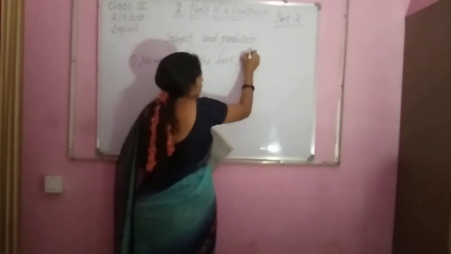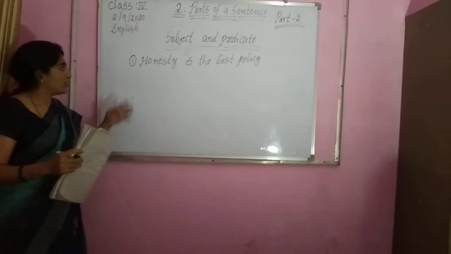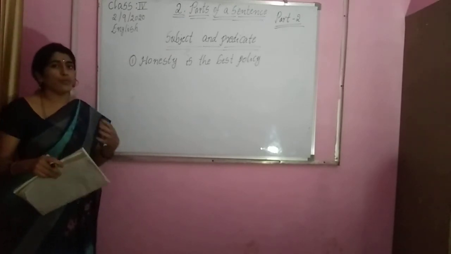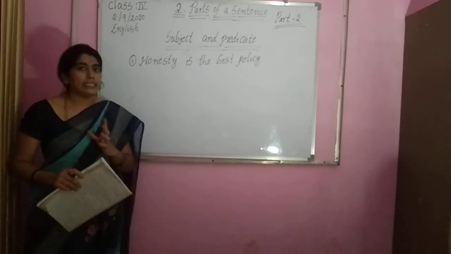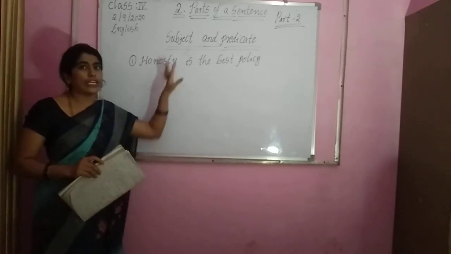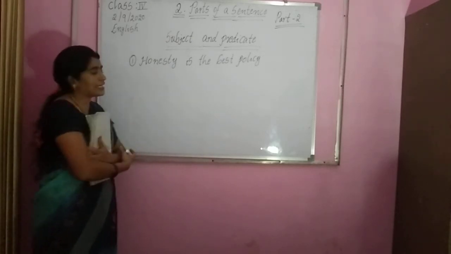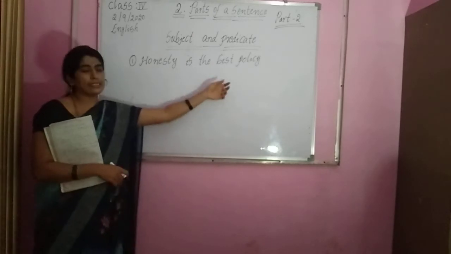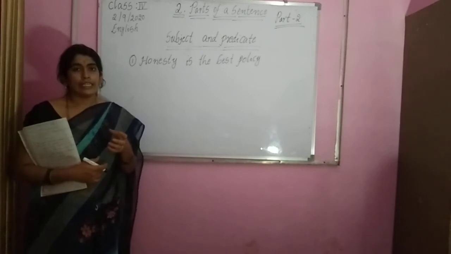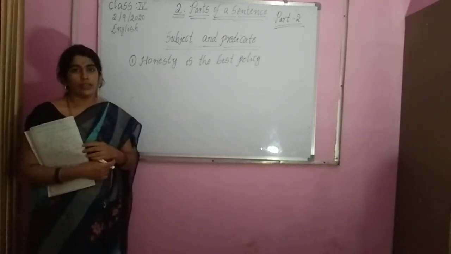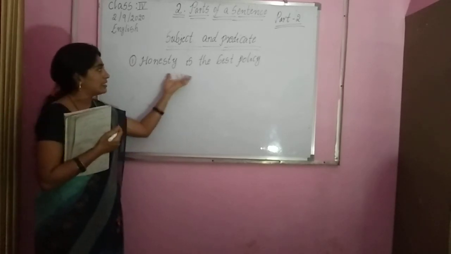Last class I already explained two examples. Today we will discuss some more examples. If we discuss more examples, we can easily understand what is subject and what is predicate of the sentence. Here what is the sentence, children? Honesty is the best policy. What is the Telugu meaning? నిజాయితీయే గొప్పది అని. ఓకే, నిజాయితీయే గొప్పది.